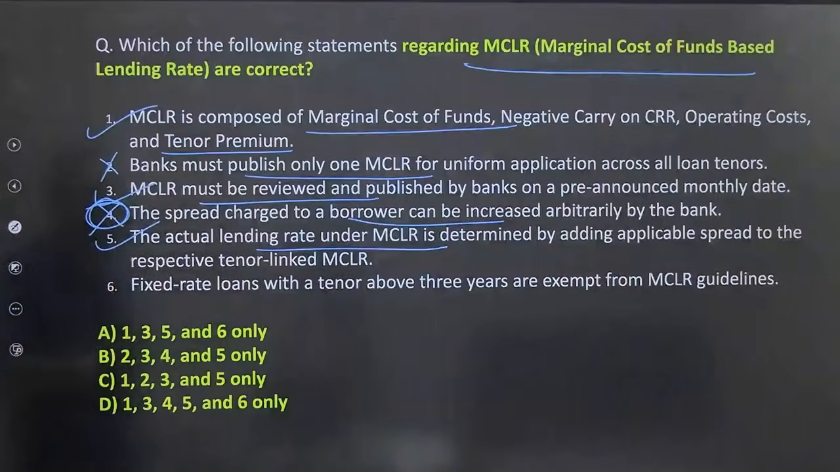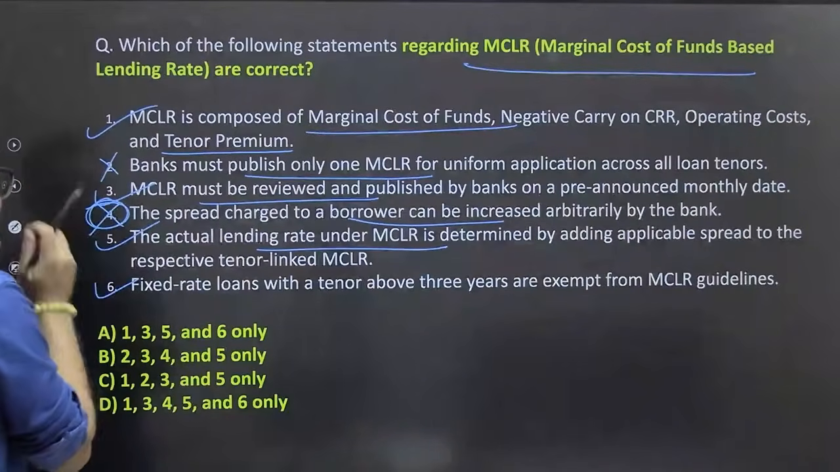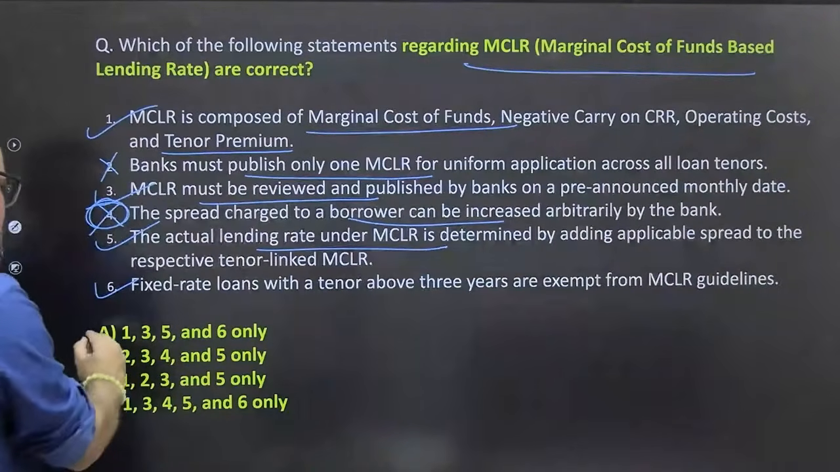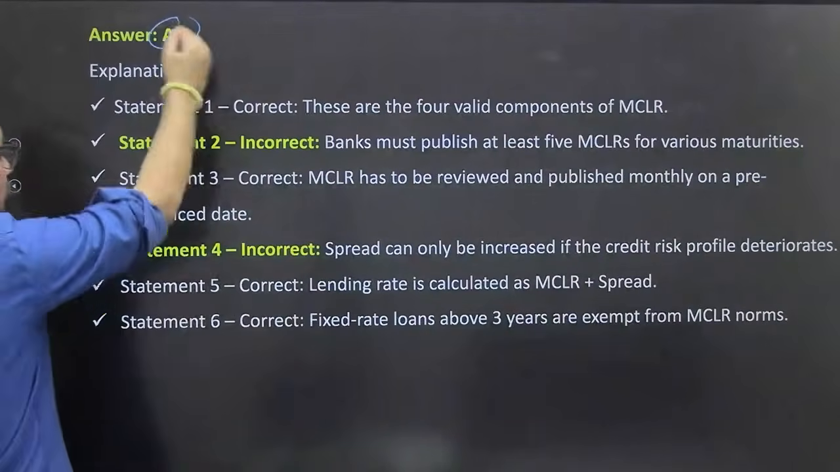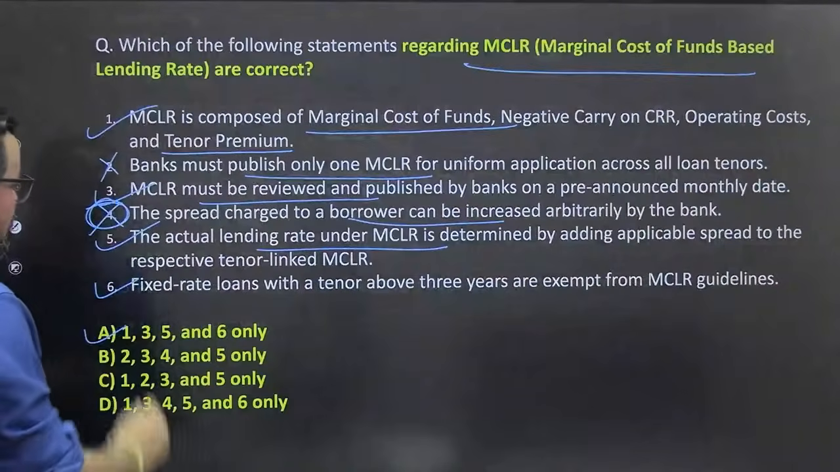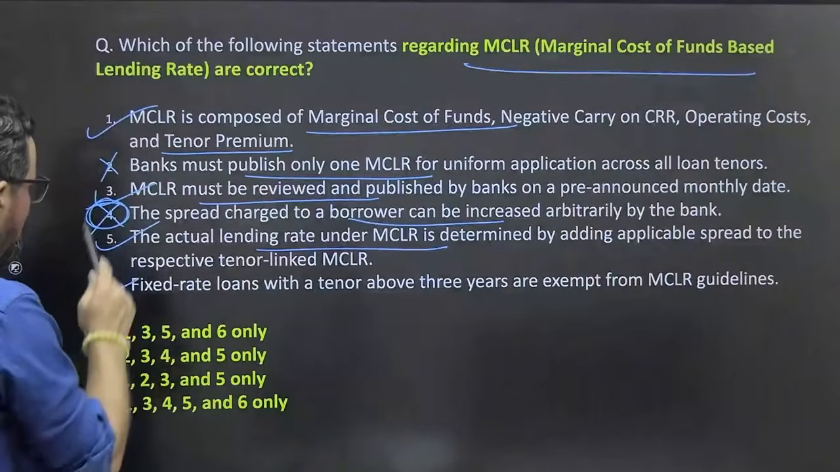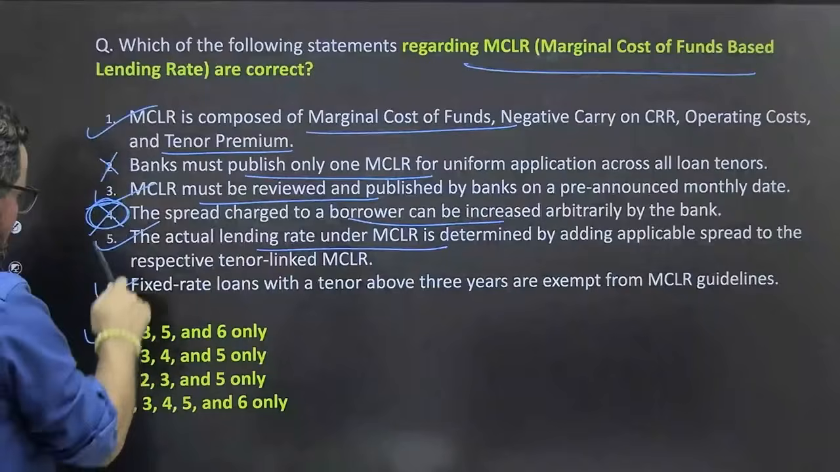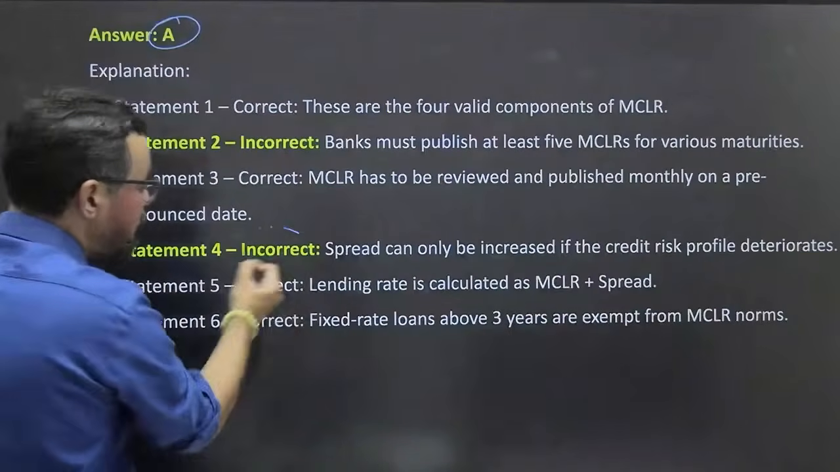Fixed rate loans with a tenure above 3 years are exempted from MCLR guidelines. Absolutely right. So 1, 3, 5, 6, yes, that means this is wrong. Let me check once more. So the answer is 1, 3, 5, 6. The fourth statement is incorrect.